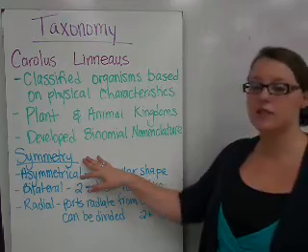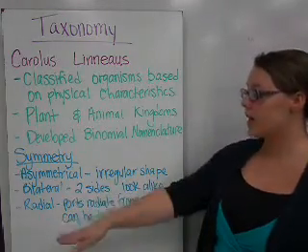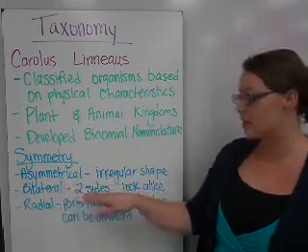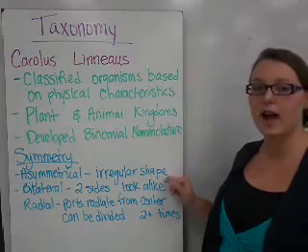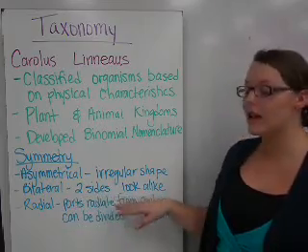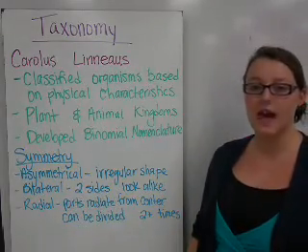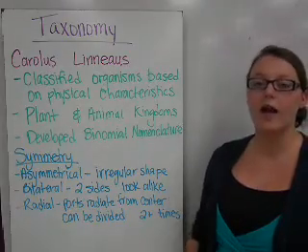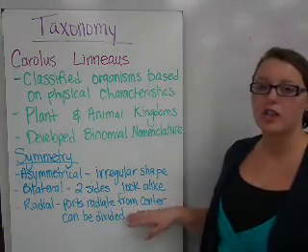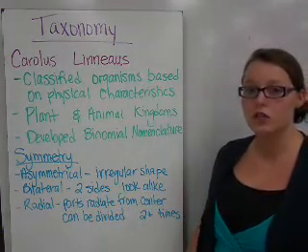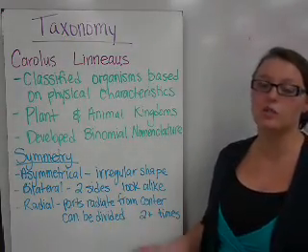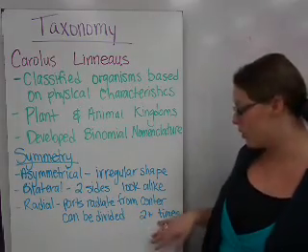One of the things he looked at as a physical characteristic was symmetry. There are three types of symmetry. Asymmetrical, that prefix a, without, so asymmetrical will be without symmetry. They're irregular in shape. You can't divide them and get equal parts. With bilateral symmetry, the two sides look alike if you divide it in half. That's what humans have. If you divide down the middle, the left and right halves look basically the same. With radial symmetry, the parts radiate from the center. Generally, this is something that's circular in shape or can be divided in some way that you can divide it more than just one time to get equal parts, so 2 or more times.